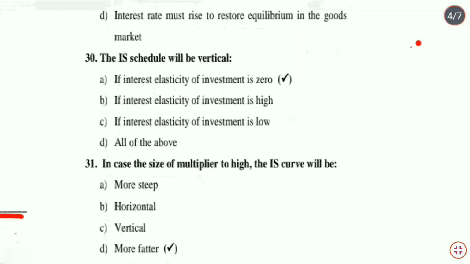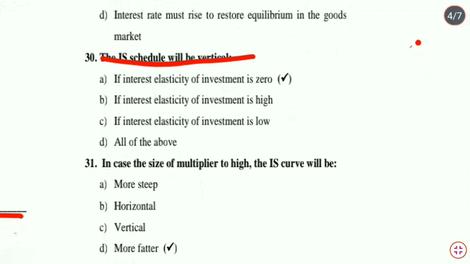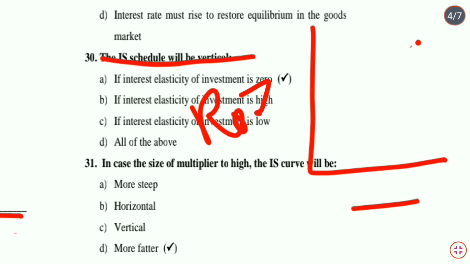Next question is related to IS. The IS schedule will be vertical. When will the IS curve be vertical? Here we measure national income, and here we measure the rate of interest. Vertical means parallel to the OY axis, and we can say parallel to the rate of interest axis. When the interest elasticity of investment is zero, that means a change in the interest rate will cause zero change in investment. That means there will be no investment response in the economy. When there is no investment response, our national income will not change.